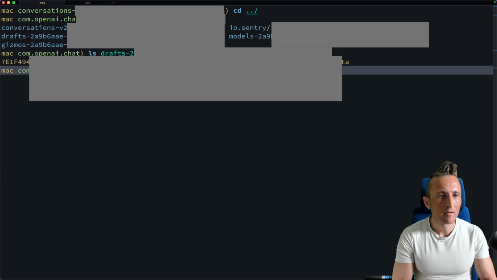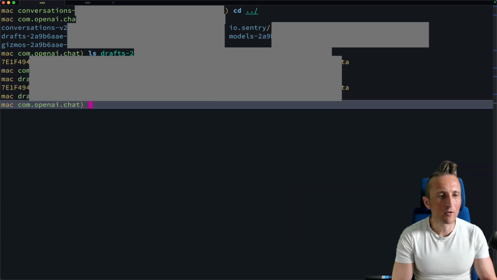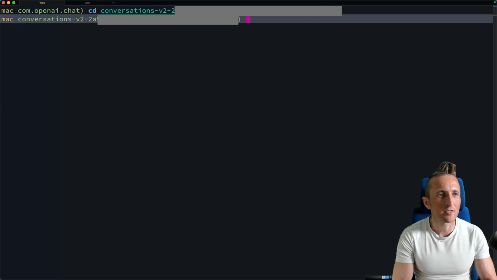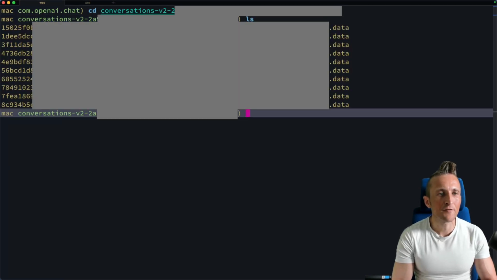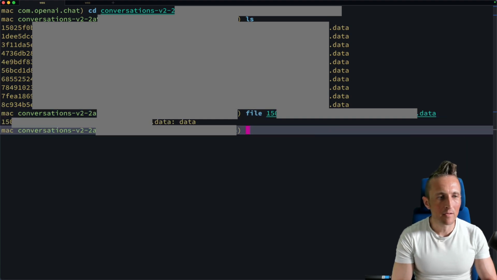Anything in drafts? A few files in drafts. That's interesting. Actually, maybe I need to go up a directory here. They might have just moved the conversations directory. Okay, yeah, we still have files inside of here. Let's take a look at one of these. Look at that one. All right, so this one's data, so this one's definitely different.